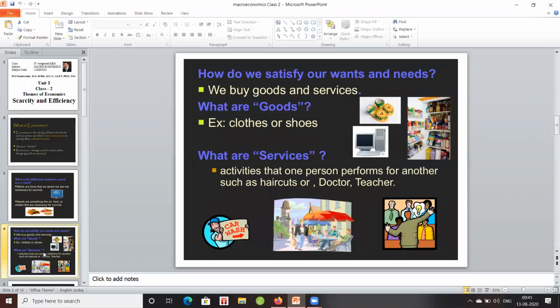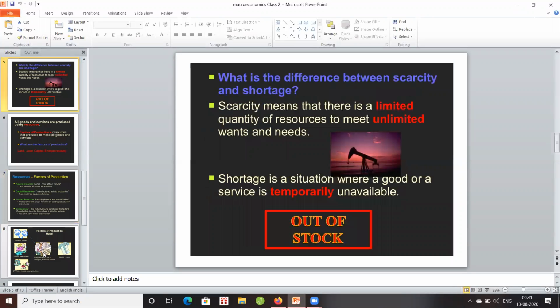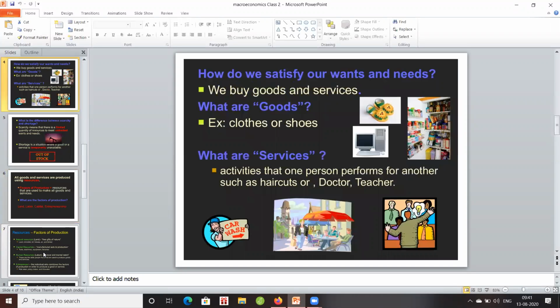Once we know what wants and needs are, then we should know what goods and services are. The physical, tangible things that we are seeing are goods, like shoes, computer, books, table, chair. Then what is service? It's nothing but something done to improve comfort. For example, cleaning the house, washing the car, teaching, medical treatment, all these things come under services.